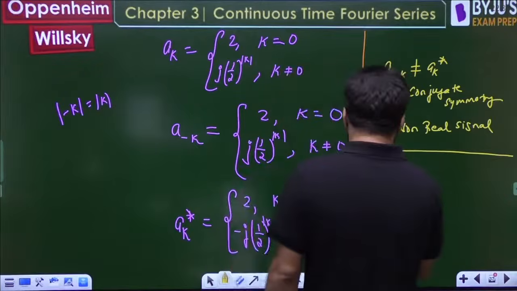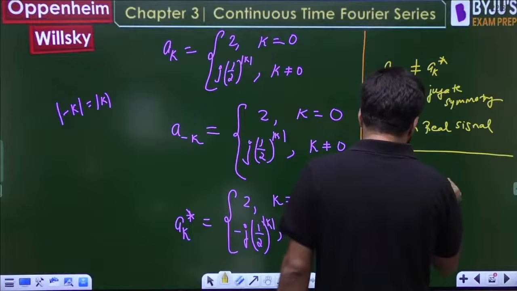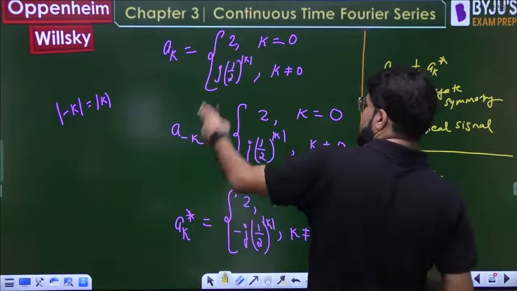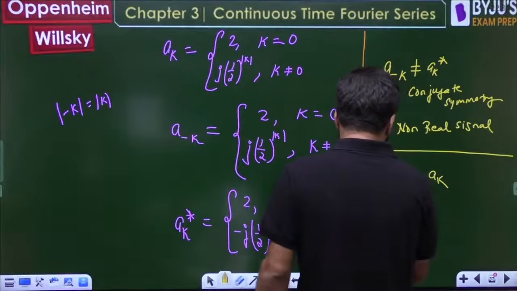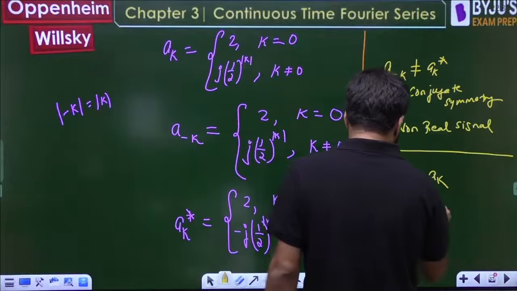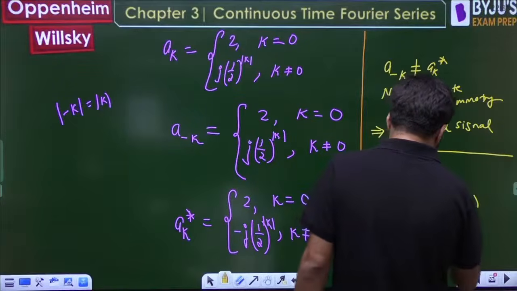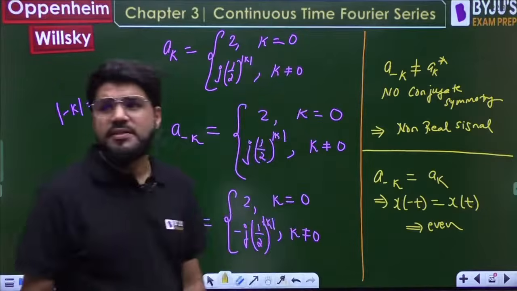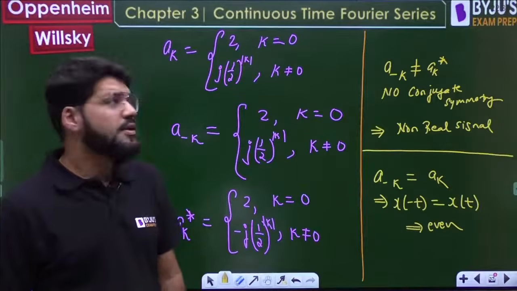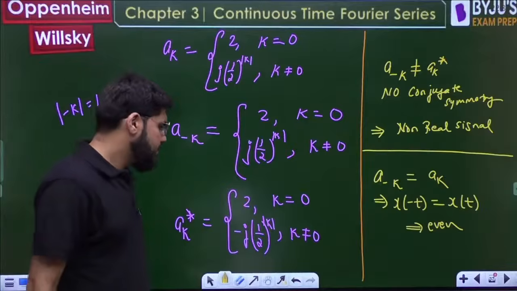But at the same time, a minus k equal to ak. Fourier series coefficients show even symmetry. A minus k is the coefficients of x minus t, ak is for xt. So the signal is even.